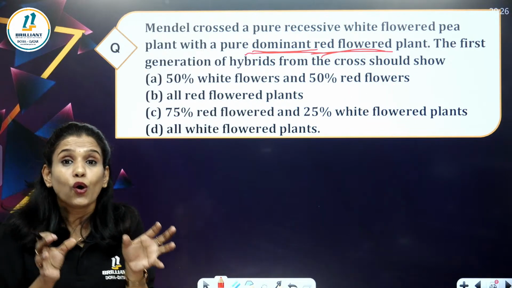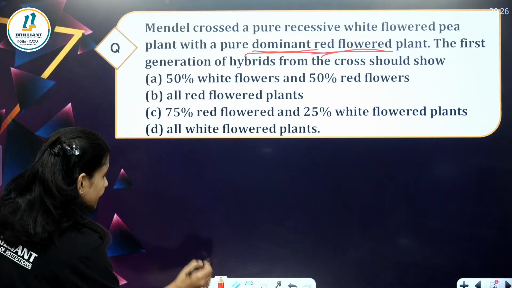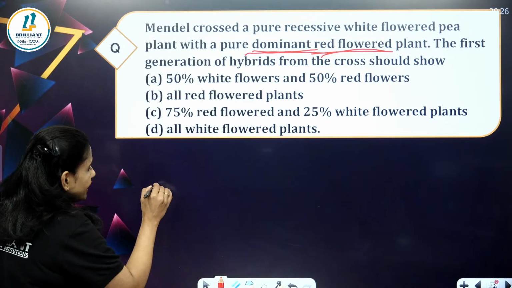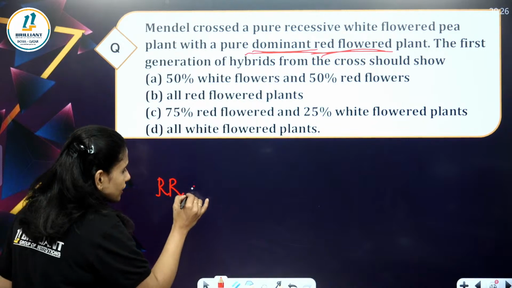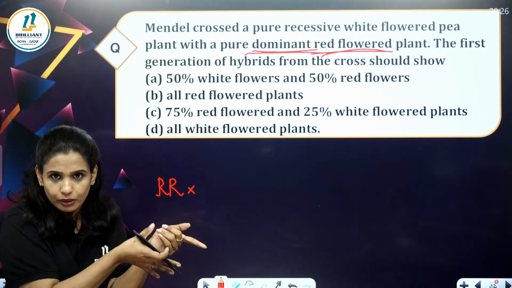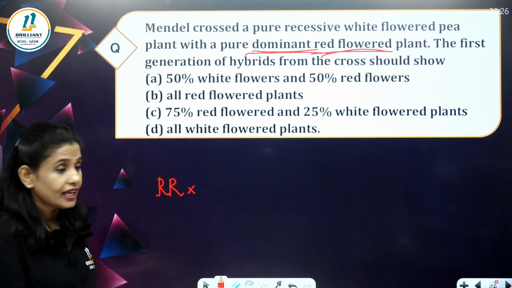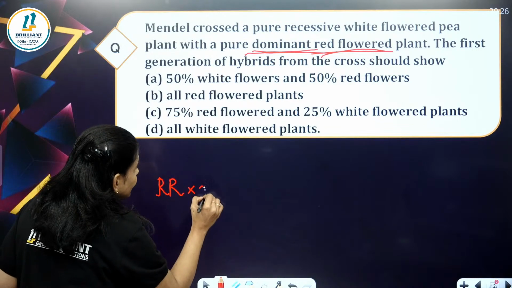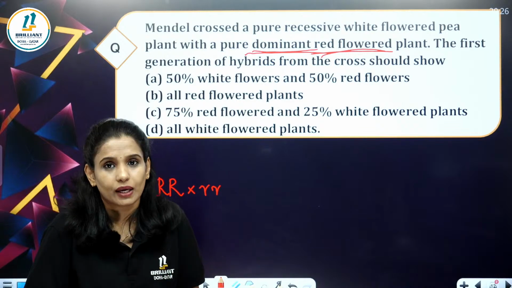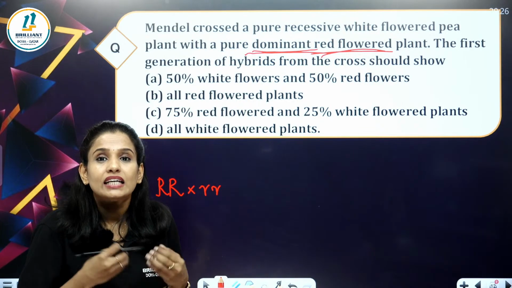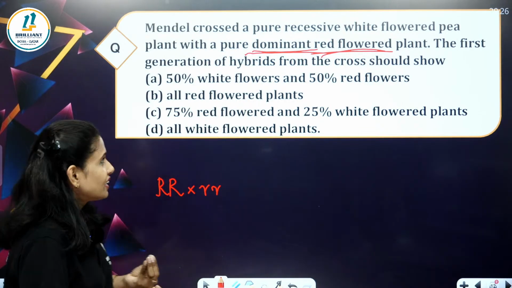The first generation of hybrid from the cross should be. So, we can write the genotype as capital R, that is the dominant red flowered plant, crossed with recessive white, small r.